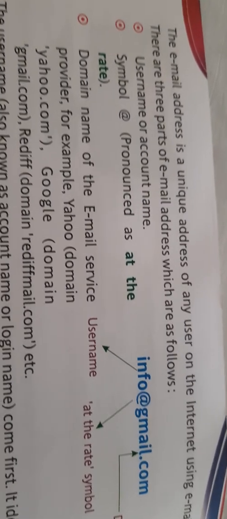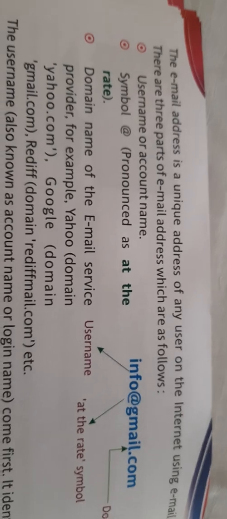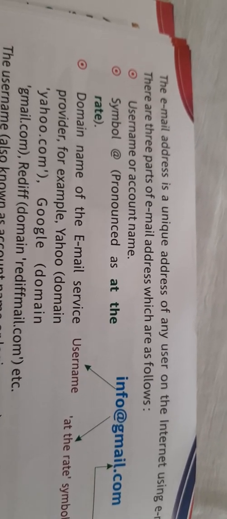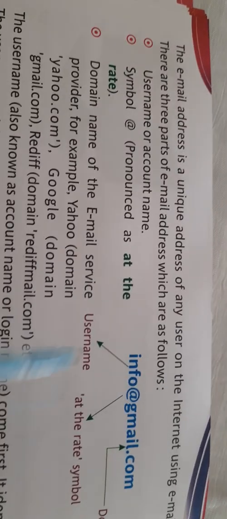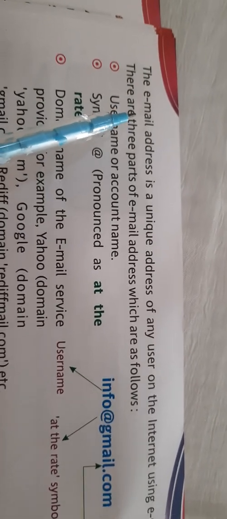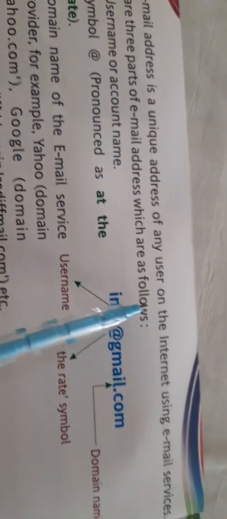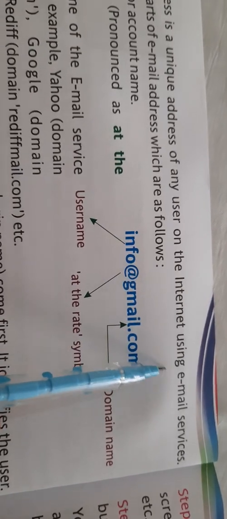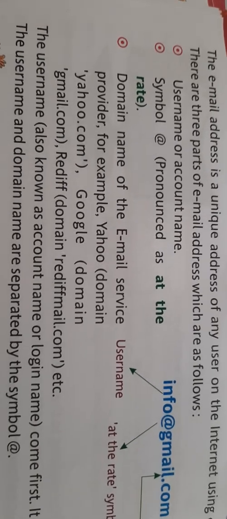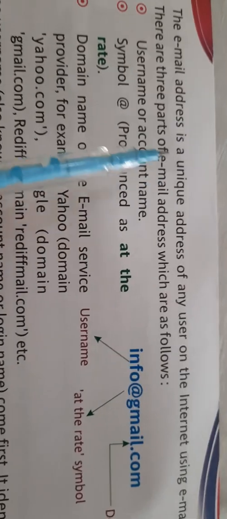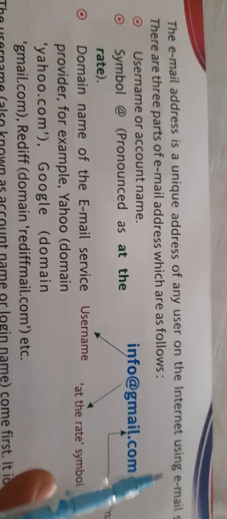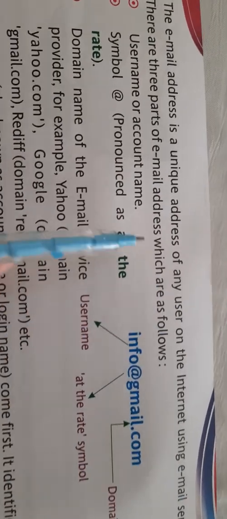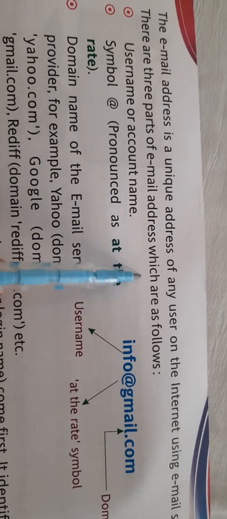So in the previous video, class 5, I told you that every computer has a unique address as far as the internet is concerned, and that address is known as domain name. Now page number 24, the email address is a unique address of any user on the internet using email services. Okay, so understand the difference. Domain name was the address of the computer, while email address is the unique address of any user who is using the Gmail services. Okay children, there are three parts of email address which are as follows.